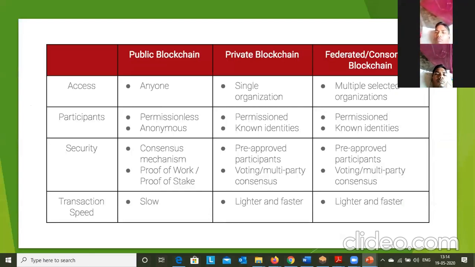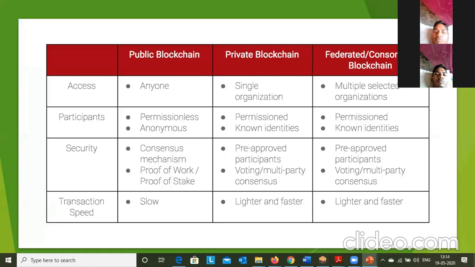First is access. In the public blockchain, anyone can join. In a private blockchain, it is a single organization. In the federated, multiple selected organizations can join and develop the application. Next, participants. Here participants are permissionless and the users are anonymous, as in Bitcoin. That is the public blockchain network. In the private and federated, it is a permissioned network and only known entities will join.